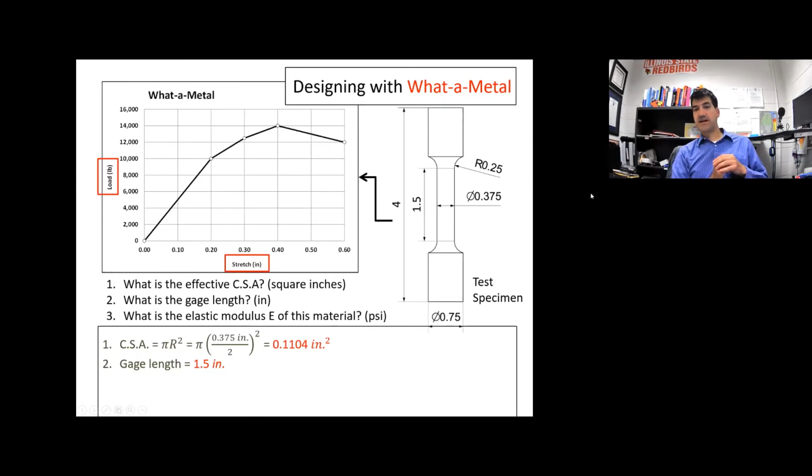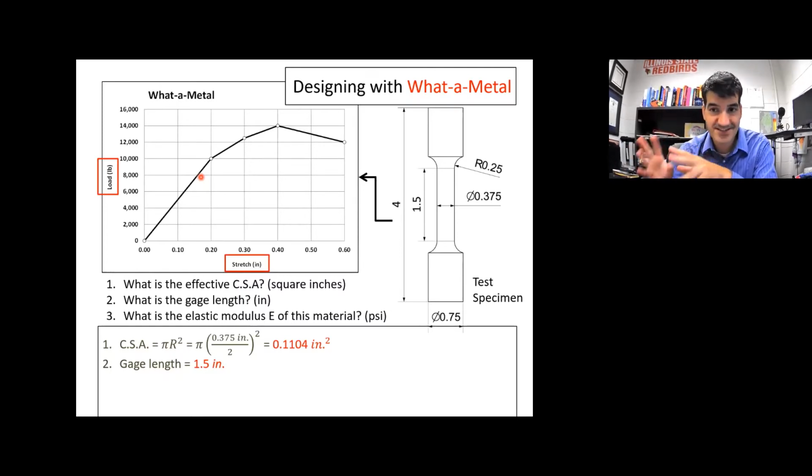Okay, elastic modulus is the slope of the elastic region of the stress-strain curve. All right? This is not a stress-strain curve, so be careful here. It looks like this would be the elastic region, but this is the raw data. This is not a stress-strain curve. So what we need to do is think about what this would look like if we converted it into a stress-strain curve.